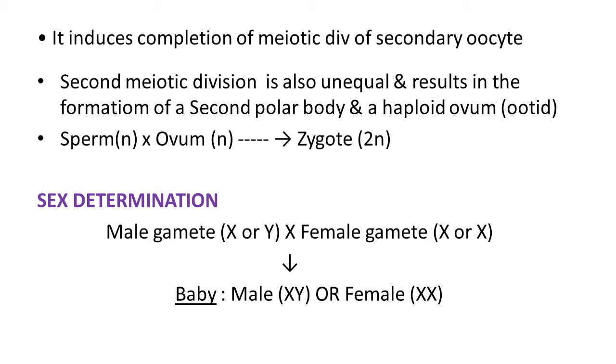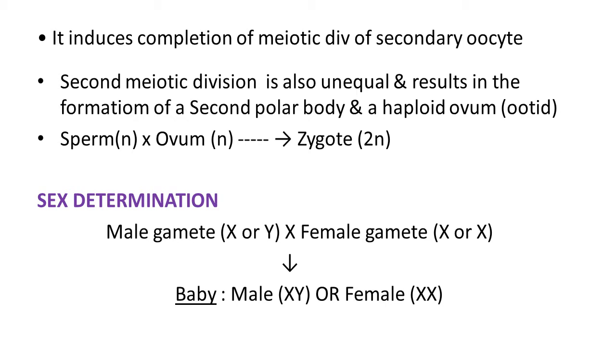Sex determination. How is sex determined in humans? In the male human, the composition of chromosomes is XY, and in the female it is XX. When the gametes are formed during spermatogenesis and oogenesis, the male gamete may be X or Y in nature, and for the female gamete the possibility is only X because it possesses both X chromosomes. So the male gamete is either X or Y and the female gamete is X.